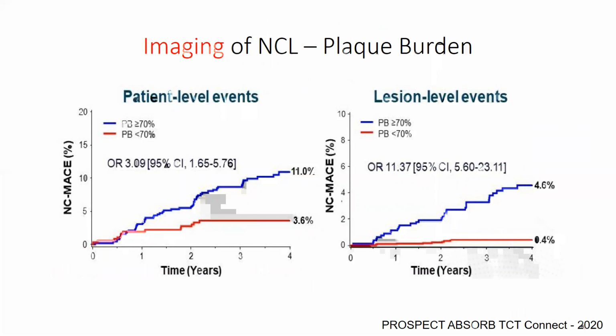This was a trial which used IVUS along with near-infrared spectroscopy to assess the unstable plaques. They looked at the plaque volume as well as the lipid core. And what they found in their study is that at the end of 2 years of follow-up, those lesions which had more than 70% plaque burden had more events, both at the level of the patient as well as at the lesion.